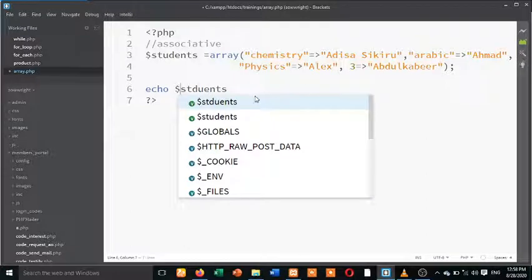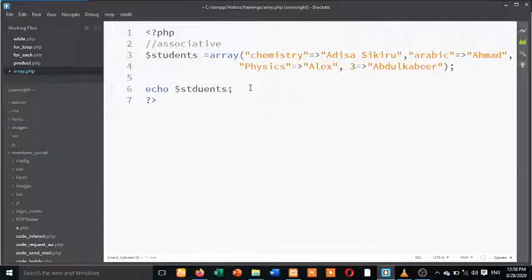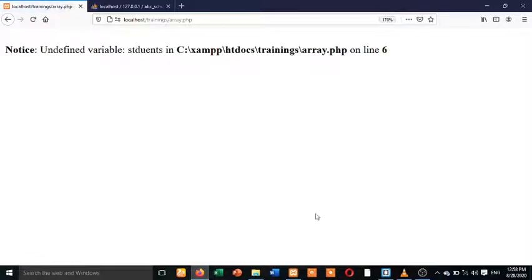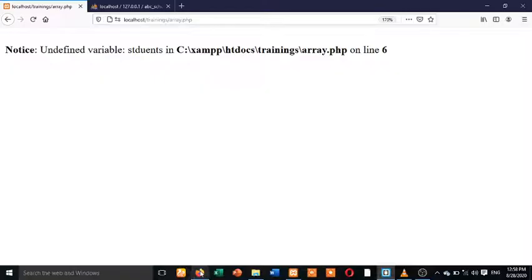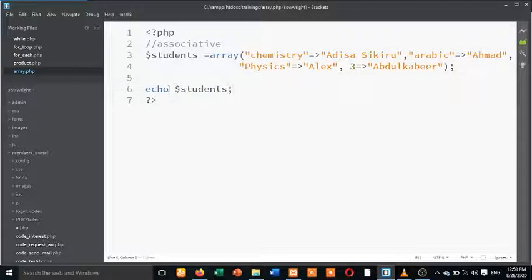You see how that one is going to be. Echo students. You see the error, undefined variable student. Okay, I don't spell it very well. That's the issue we used to have. Students. So an array to string conversion, it's actually an array. So now if you want to print an array, you don't just echo it like that.